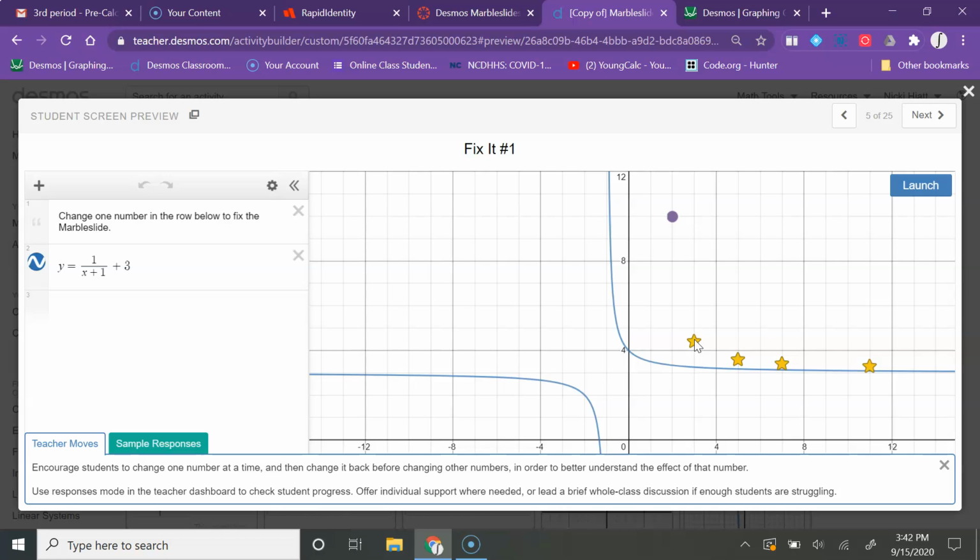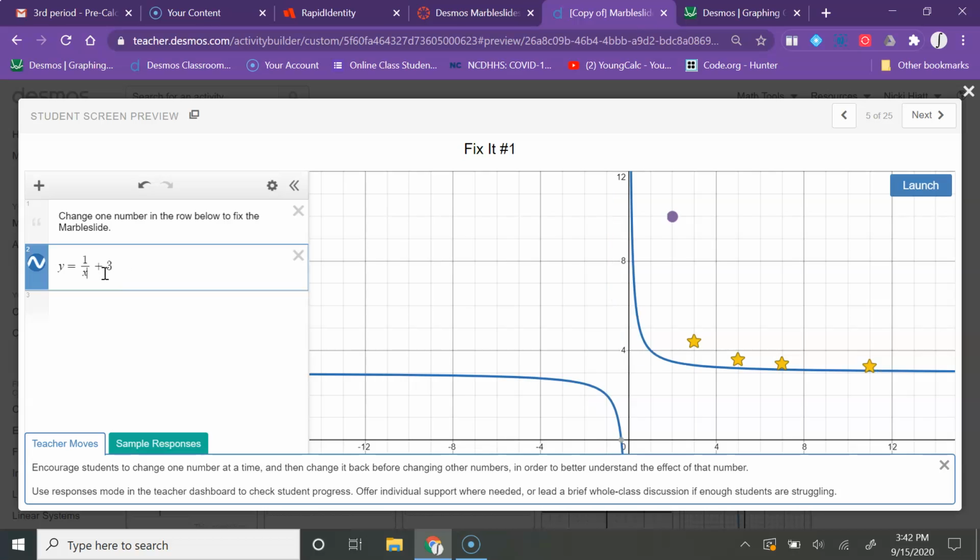So if I want to fix this graph, it would really be helpful if this curve right here lined up a little bit further over here to the right. So if I want to move something further to the right, I need to change this value that's down here in the parentheses, because that changes something left to right. So I'm going to take that +1, and really I would like for it to be maybe -2. That's a little bit too far.